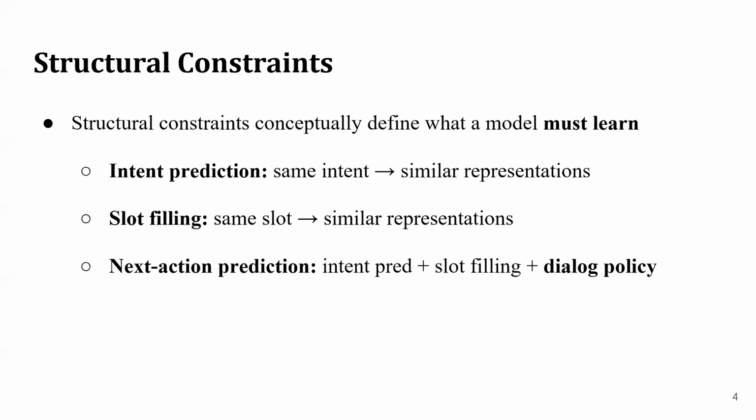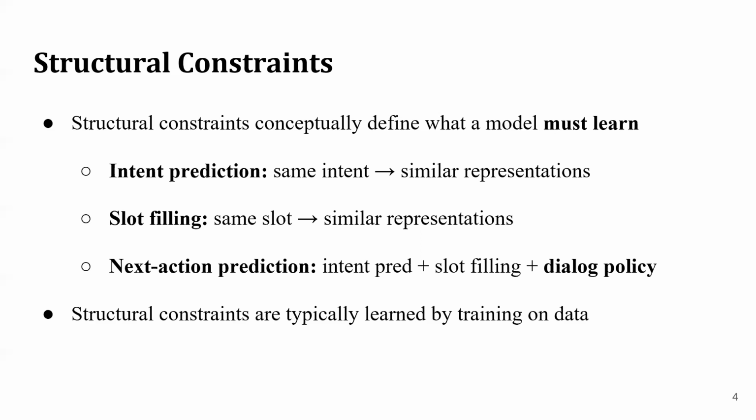And in the problem of next action prediction, we have the structural constraints of intent prediction and slot detection. In addition to this, we also have the constraint of the dialogue policy. A next action prediction model must learn to generate system actions according to a task-specific dialogue policy.